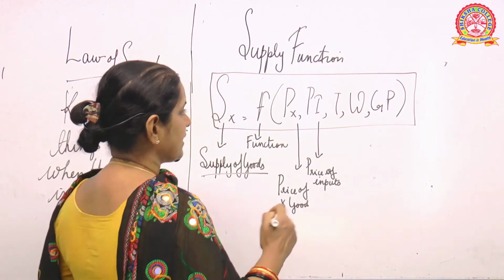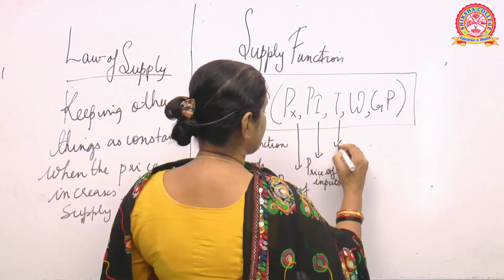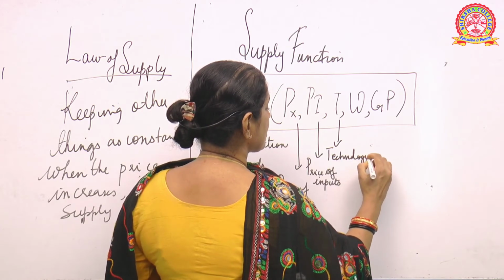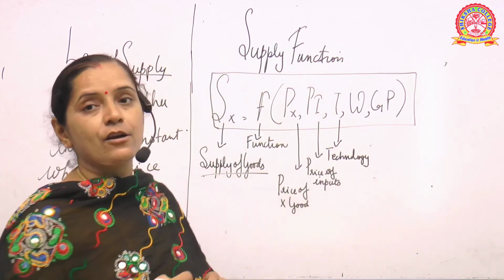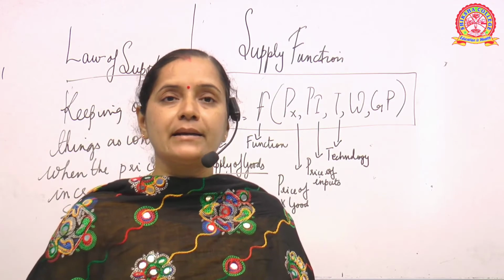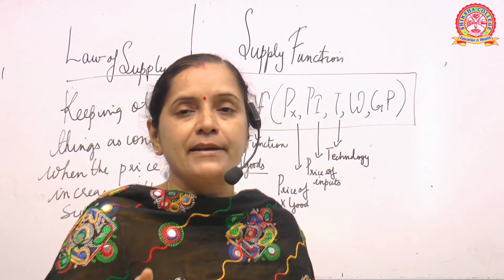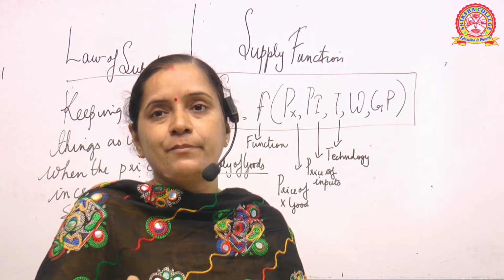Then T, I told you T plays an important role, that is your technology. Without technology we cannot produce the goods. Please remember, technology and technique play a vital role in the process of production or in generating the final outcome or final product.